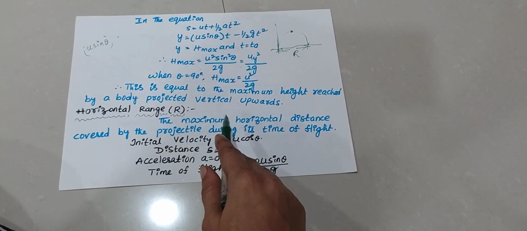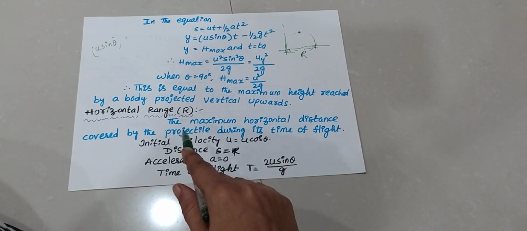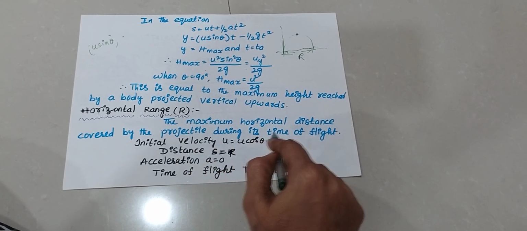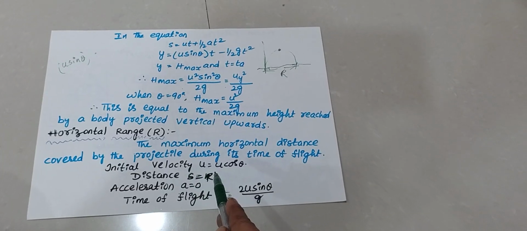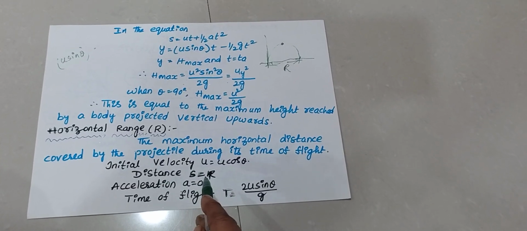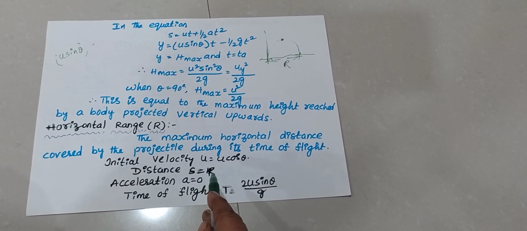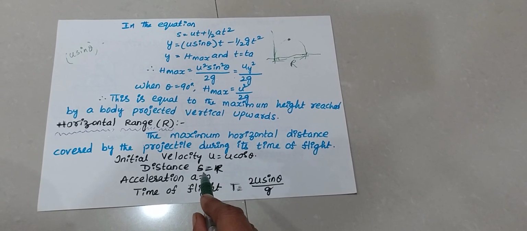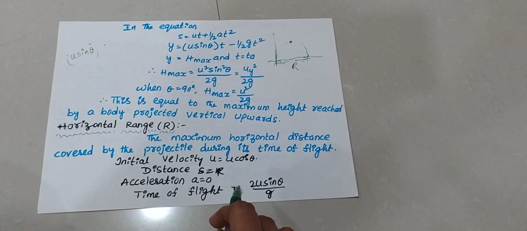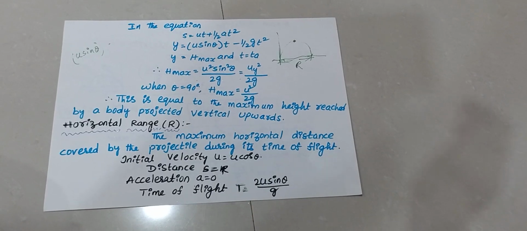Initial velocity is u is equal to u cos theta. Distance is s is equal to R. R means range, horizontal range. Acceleration a is equal to 0. Time of flight T is equal to 2u sin theta by g.